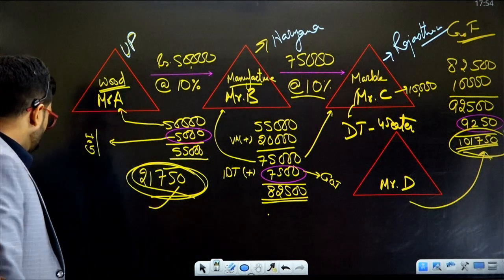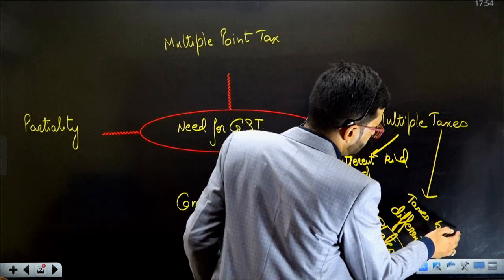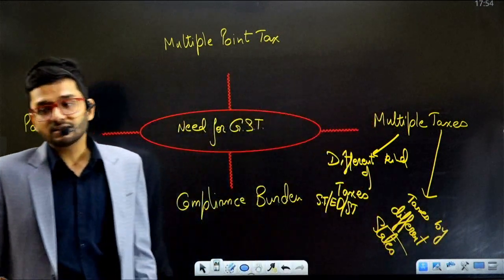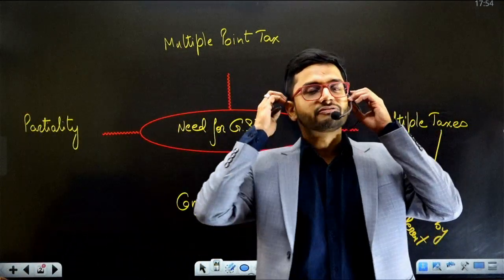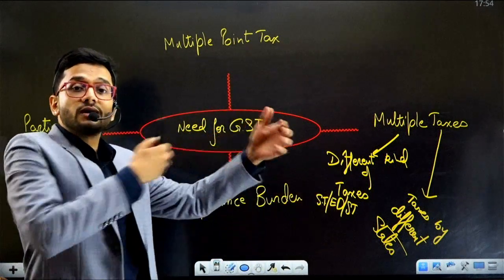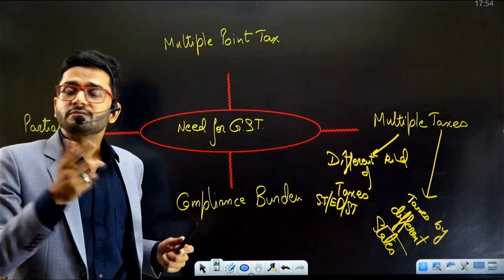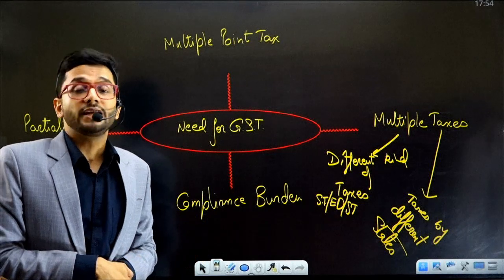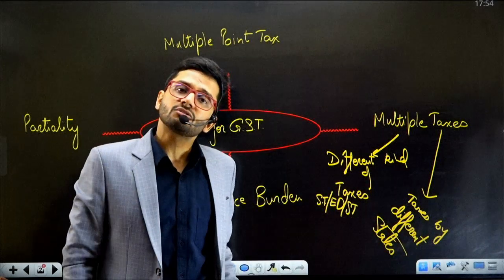This is the meaning of multiple taxes in respect of different states. So different states used to levy multiple taxes on the same product if by any chance the product is going to travel through different states. Now this was the big lacuna. This was a big problem. And states were reluctant to give any credit. So there was no input credit mechanism. They were not ready to give credit in the erstwhile indirect tax system, because each state had a different law of indirect taxation.